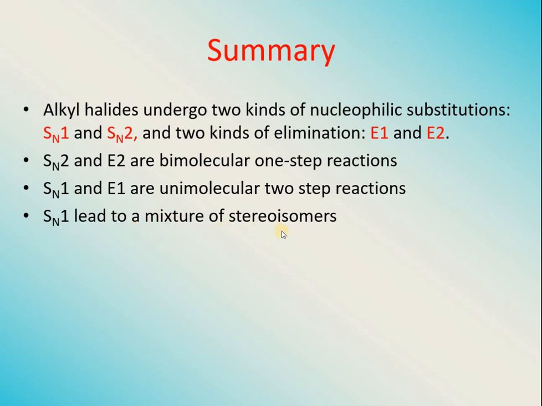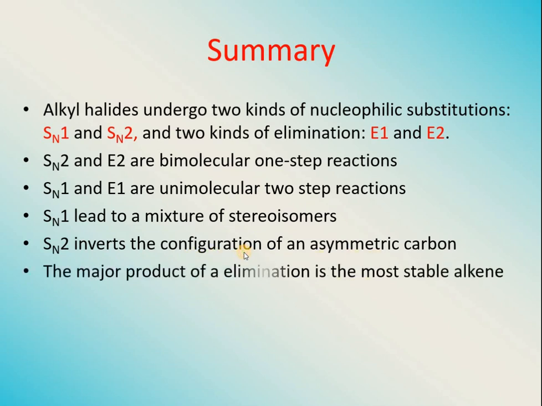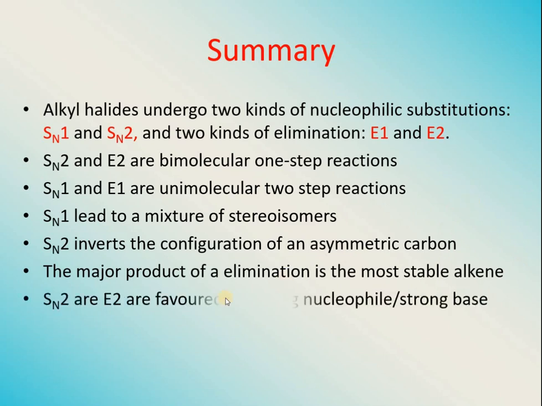SN1 leads to a mixture of stereoisomers and SN2 inverts the configuration of the asymmetric carbon atom. Two stereoisomers are not possible in case of SN2. The major product of elimination is the most stable alkene, and usually the most stable alkene is the one that is most substituted, and it should be the trans alkene, which is usually the most stable one.